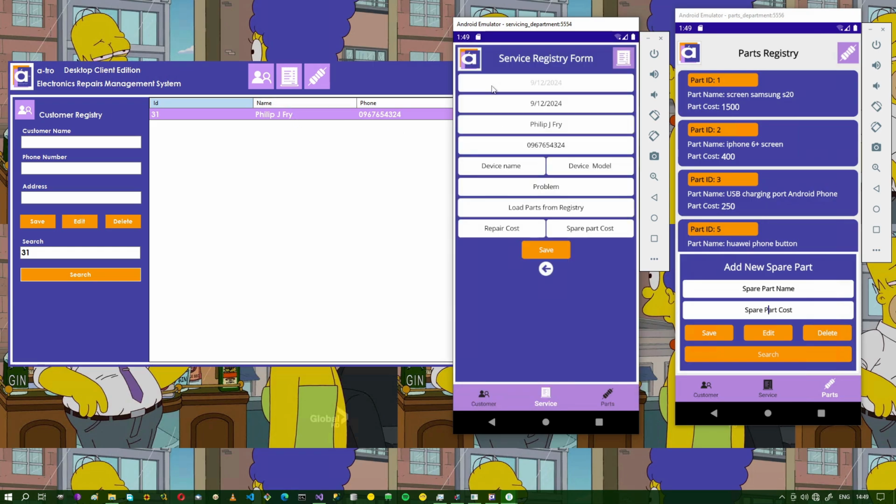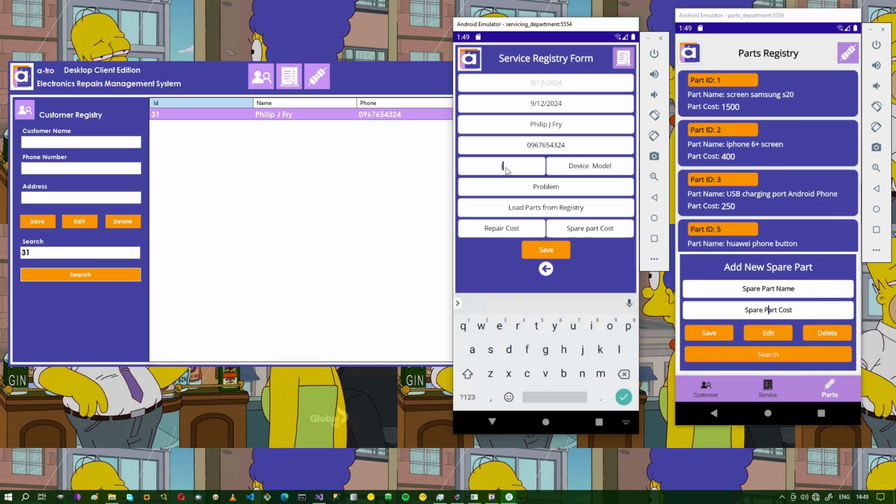So we'll say Philip J Fry. The device name is iPhone 12 Plus.